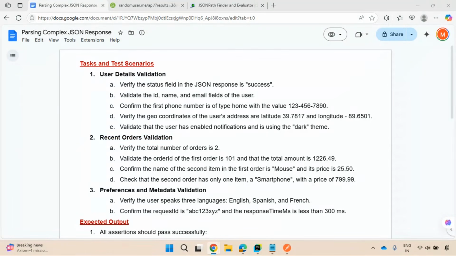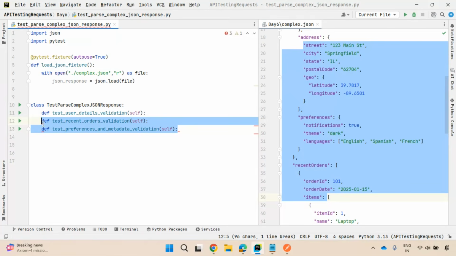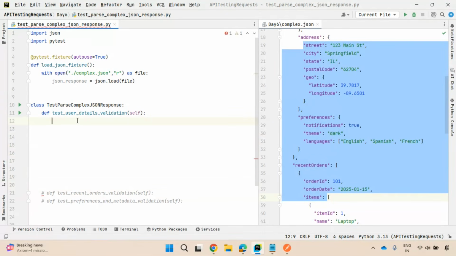I'll create another method which is like the above method. Like this, I also have preferences and metadata validation. So multiple methods. I'll just comment these two at this point of time. I'll try to work on this test_user_details_validation. Good.